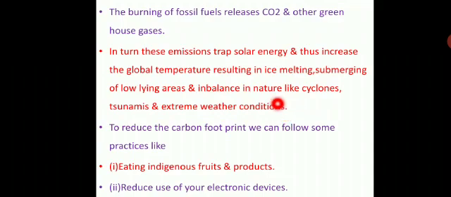Due to global warming, the level of carbon dioxide increases, trapping solar energy and thus increasing the global temperature, resulting in ice melting. Arctic region ices are melted. Submerging of low-lying areas: some places lie underwater in the sea, for example Dhanushkodi. Imbalance in nature, like natural disasters such as cyclones, tsunamis, and extreme weather conditions.